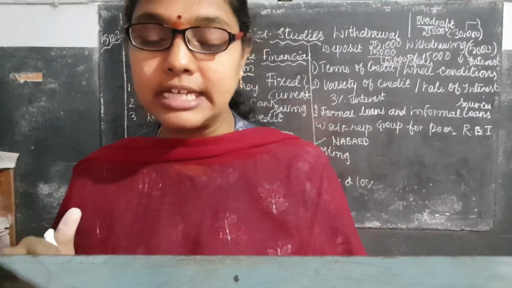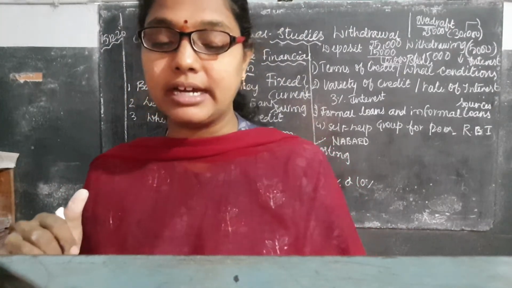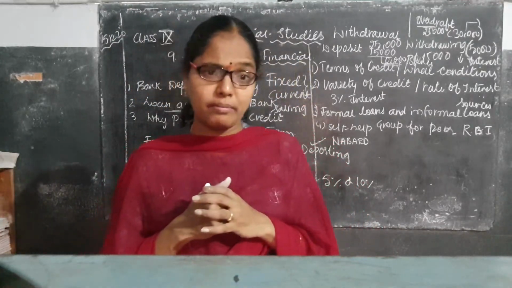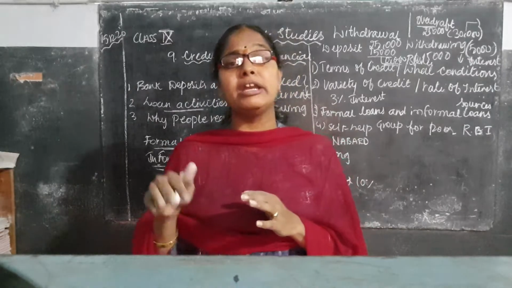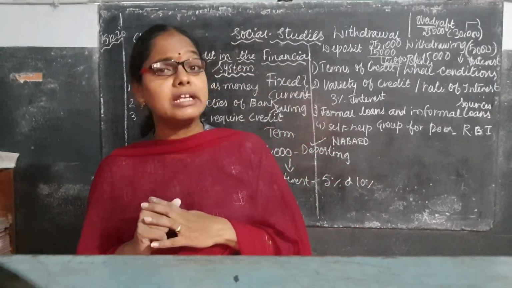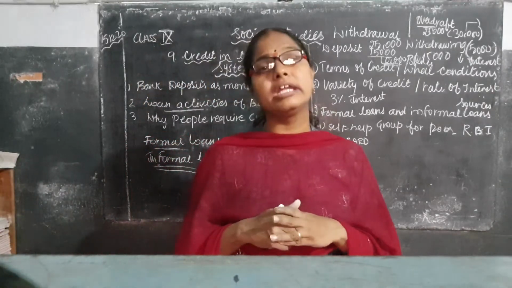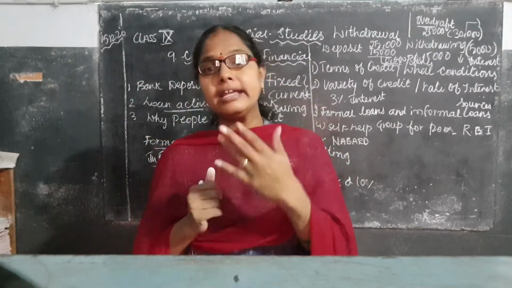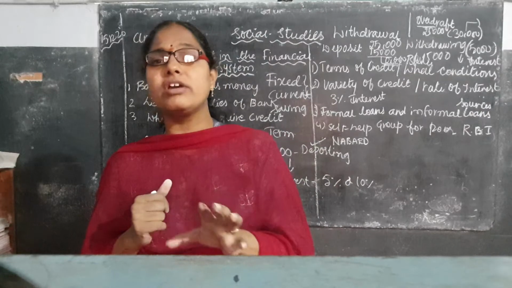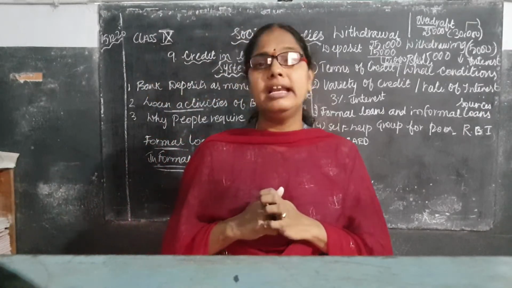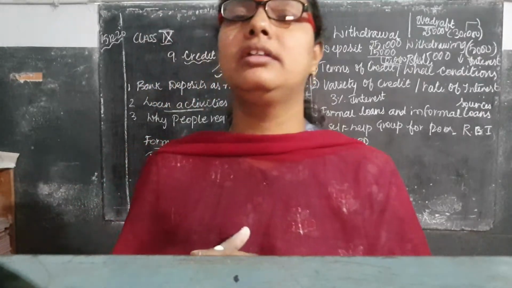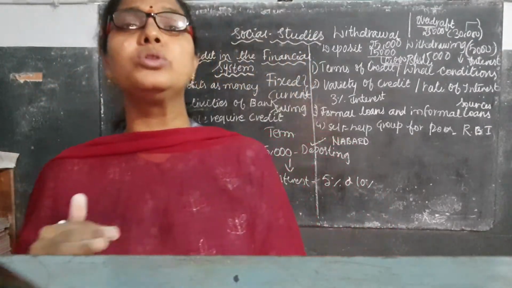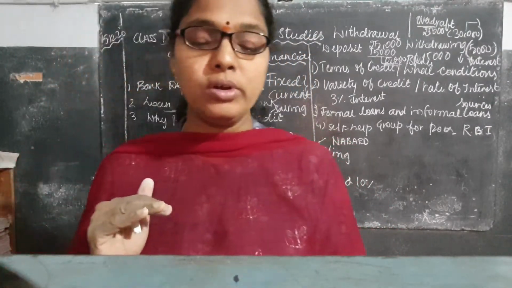High rate of interest, and like bonded labor, work for less wage under him. Just now I explained, even though the land belongs to the farmer, because he does not have any money to start the agriculture at that particular time, if any rich people give the money, they take the land of the farmer and he is only working under them as a laborer. So these are the things coming under formal loans and informal loans. Go through this formal and informal loan, children.